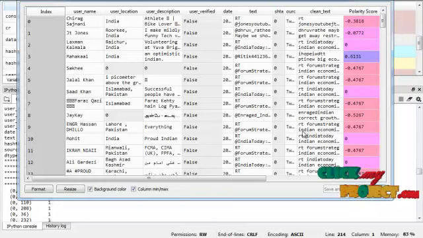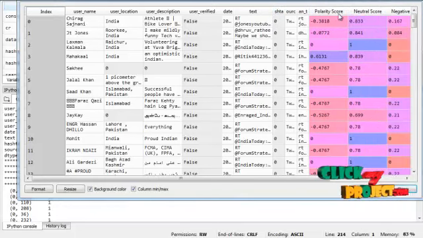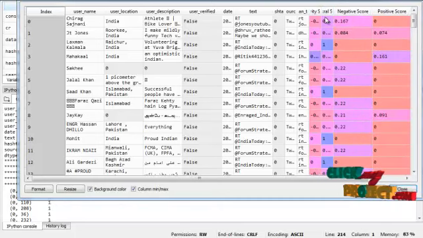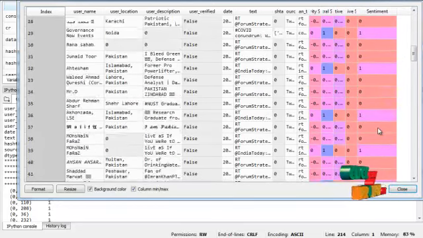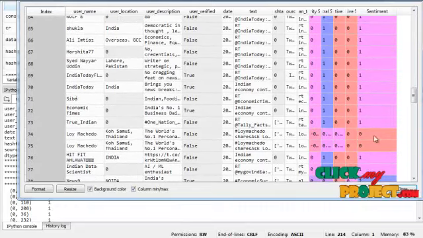For the clean tweet we calculate a polarity score, and then we calculate the sentiment. Here we calculate three types of sentiment: one is positive, another is negative, and another is neutral, based on the sentiment score. After calculating the sentiment, the label will be encoded here.